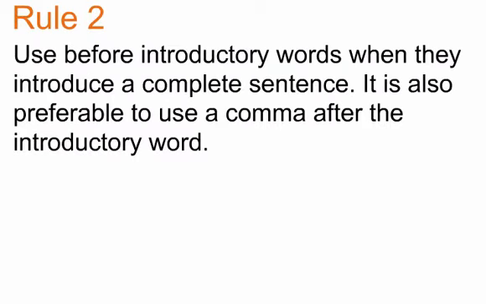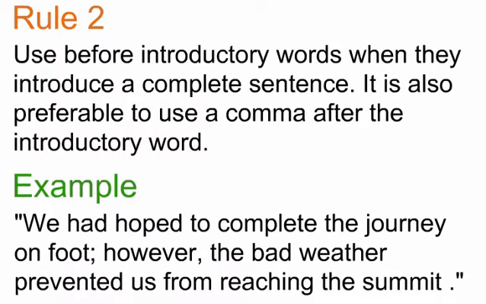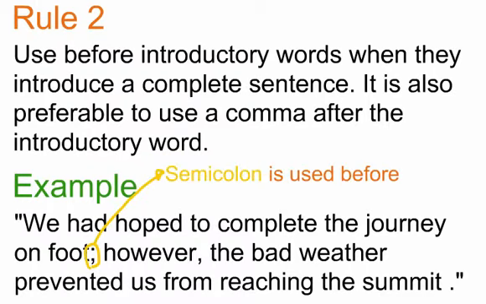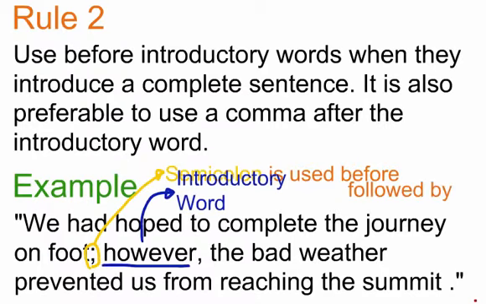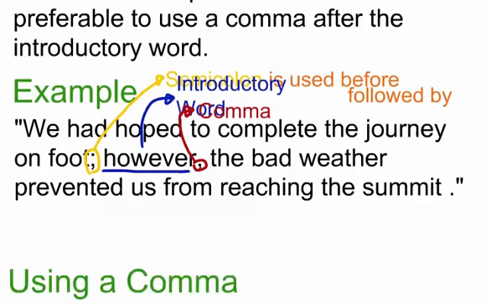Rule 2. It is preferable to use a semicolon before introductory words when they introduce a complete sentence. It is also preferable to use a comma after the introductory word. For example, in the sentence, "We had hoped to complete the journey on foot; however, the bad weather prevented us from reaching the summit." A semicolon is used before the introductory word, however, which is then followed by a comma and the rest of the sentence. Instead of a semicolon, a comma is also acceptable.